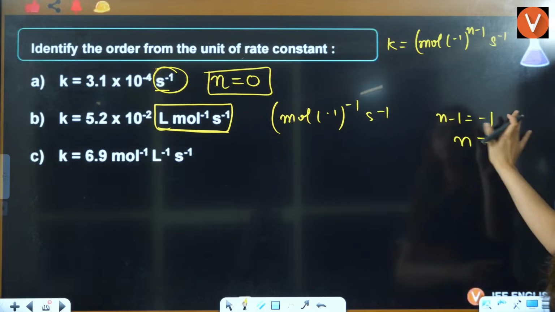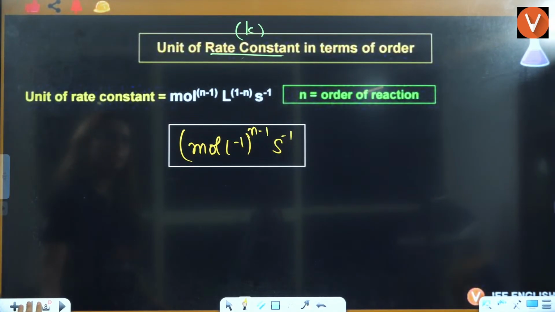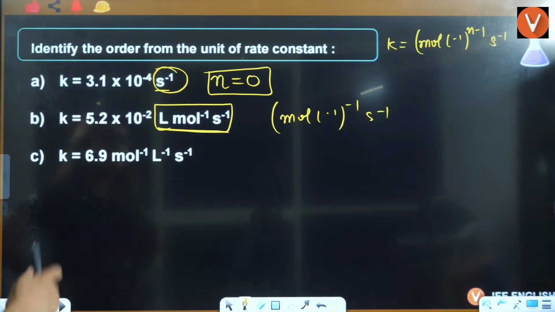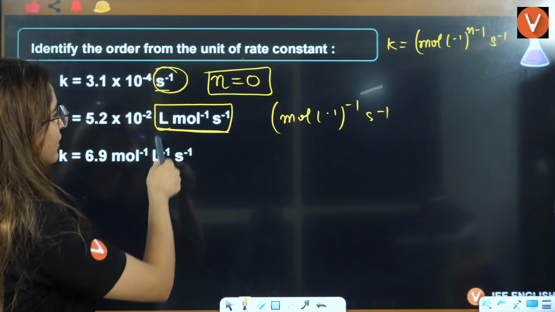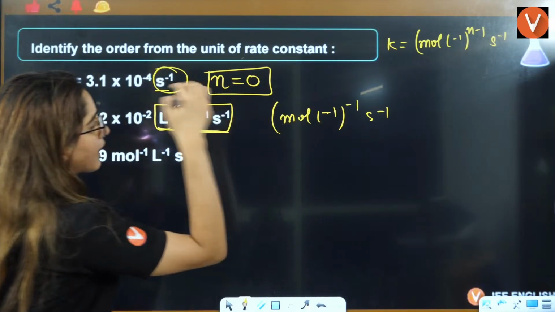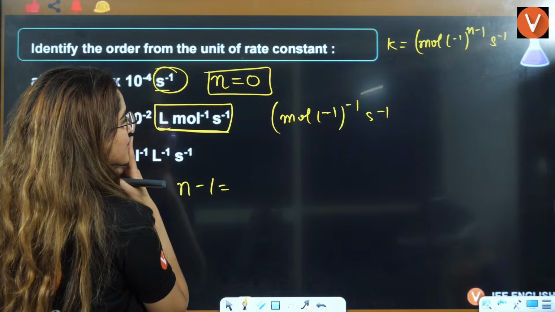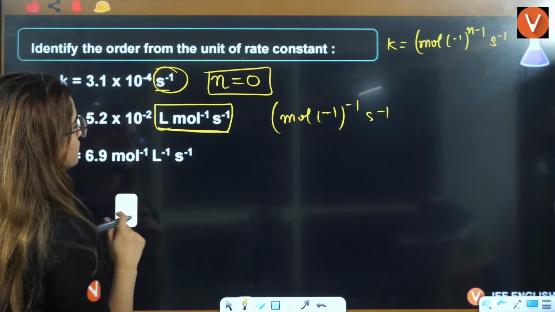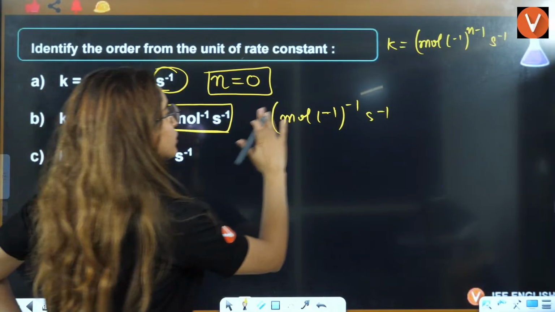Wait a minute. What are we doing wrong? Mole per liter, n minus 1 only it should be. Mole per liter minus 1 here. Minus 1 is the same thing, right? This is per liter, so n minus 1 is equal to minus 1. That means n has to be equal to 0, but that is not true. Something is wrong here. Earlier, we were able to solve this.